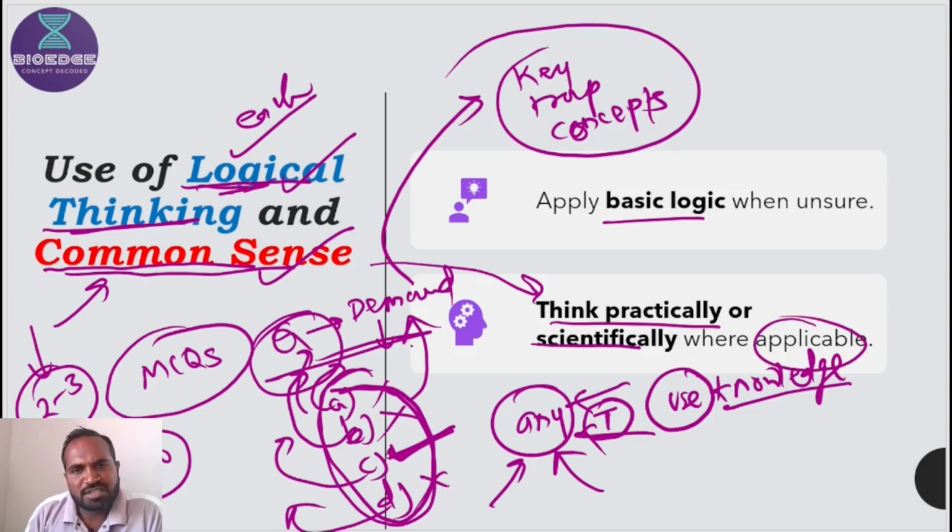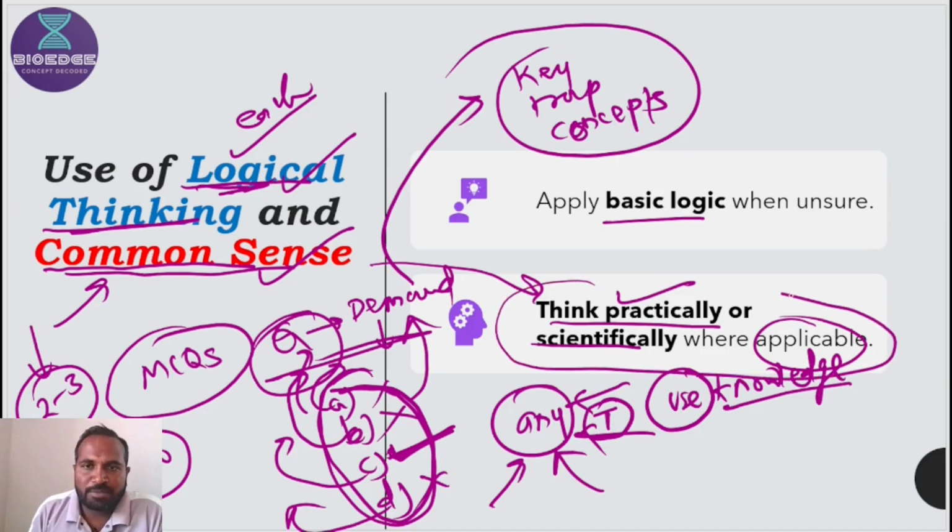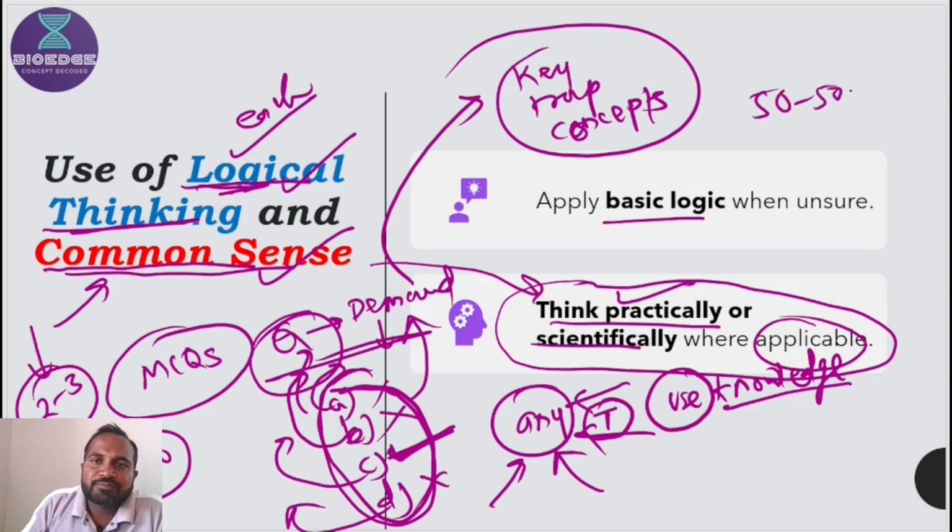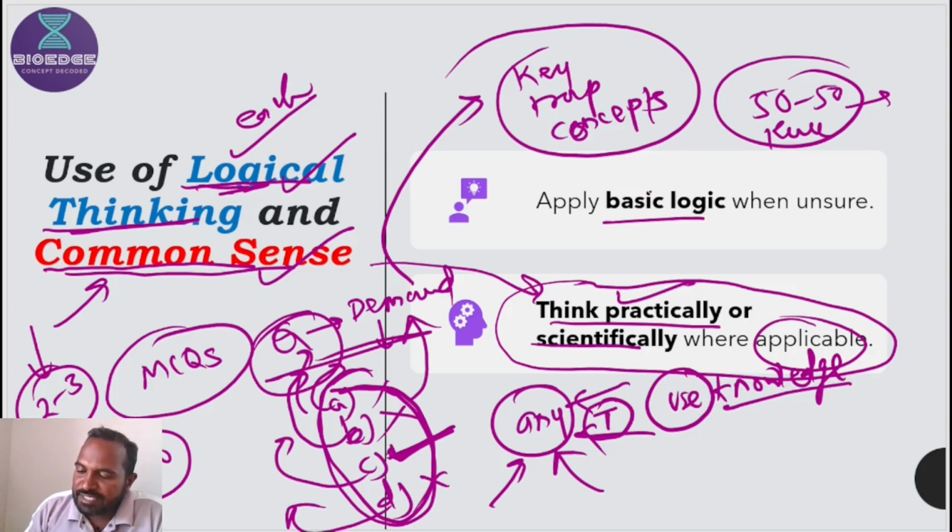If you don't know the concept, still if you apply it practically and scientifically, and you are able to eliminate one or two options, then smart guesswork, educated guesswork, can be done. If you come to a 50-50 rule, then the 50-50 rule can increase the probability of a correct answer. That's why there is a need for all these techniques.